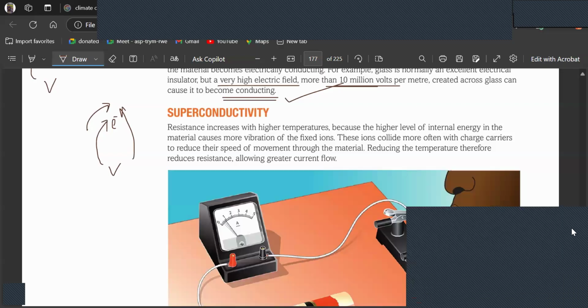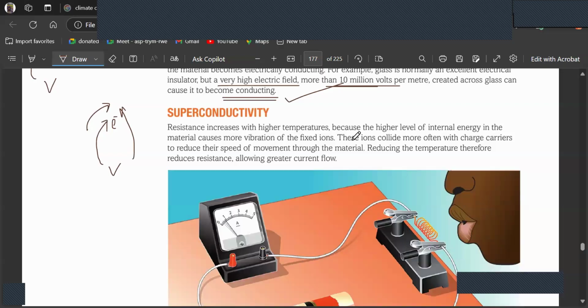Superconductivity. Resistance increases with higher temperatures because the higher level of internal energy in the material causes more vibration of the fixed ions. These ions collide more often with charge carriers to reduce their speed of movement through the material. Reducing the temperature, therefore, reduces the resistance, allowing greater current flow as well.